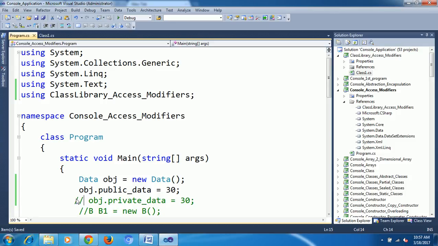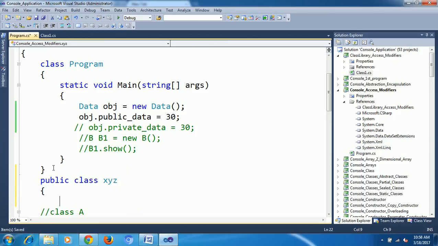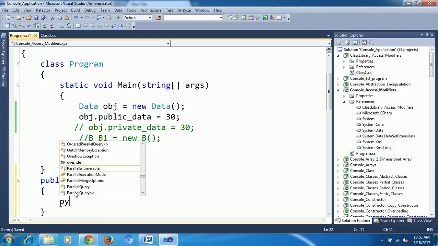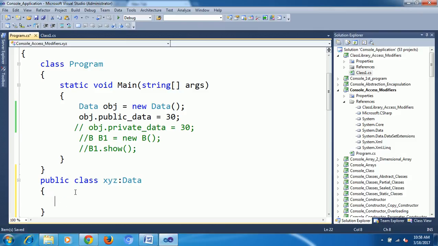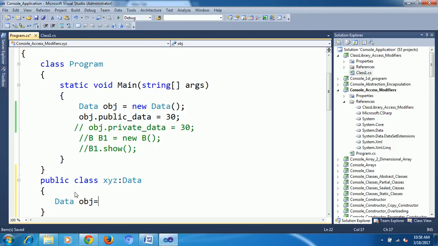Now the fifth one: inheritance with different projects, different classes. Here I am going to create one more class, public class xyz. Now I am going to inherit data. I need to create an object, data obj equal to new.